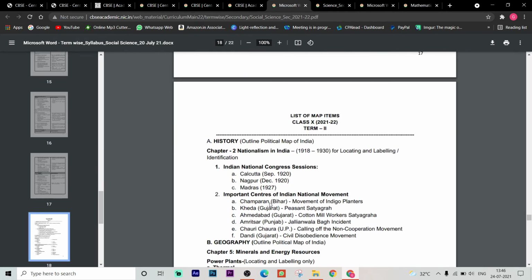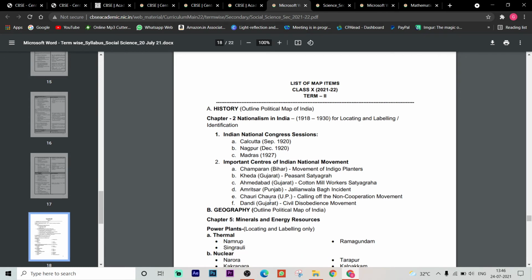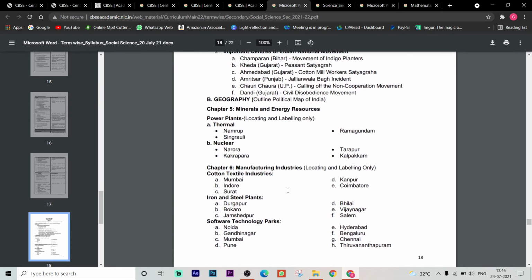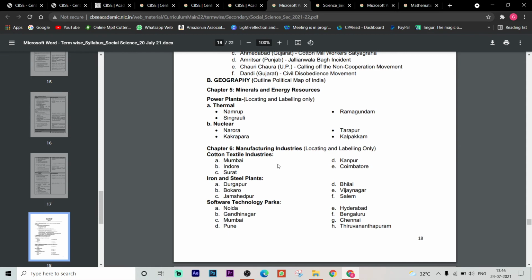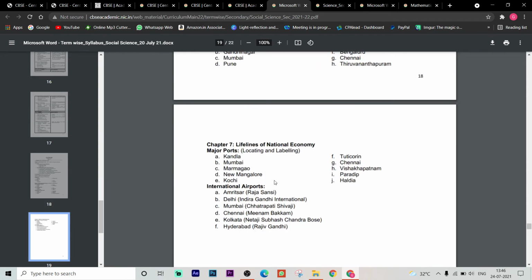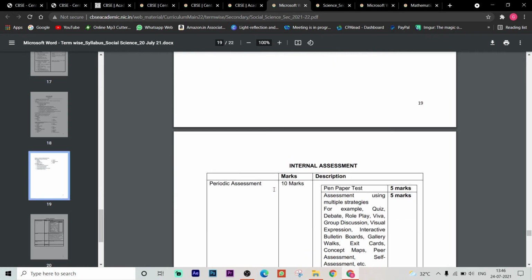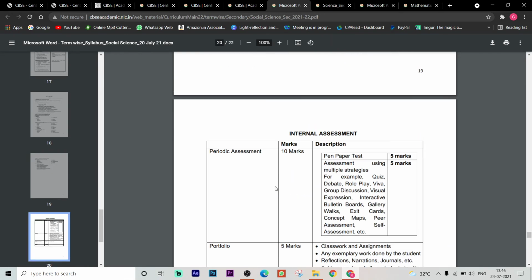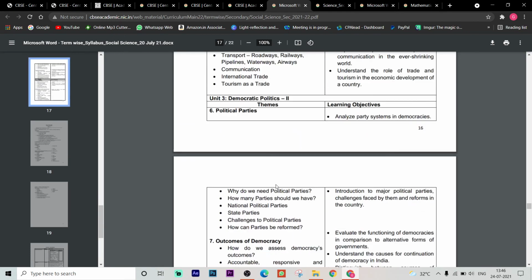maps of term 2 are history, nationalism in India, Indian National Congress sessions, Calcutta, Nagpur, Madras, and important centers of Indian national movements. These all minerals and energy resources, manufacturing industries, textile, iron, steel, software parks. These all very important. Lifelines of national economy, locating and labeling for all the major ports, international airports. Okay, so internal assessment same like other.